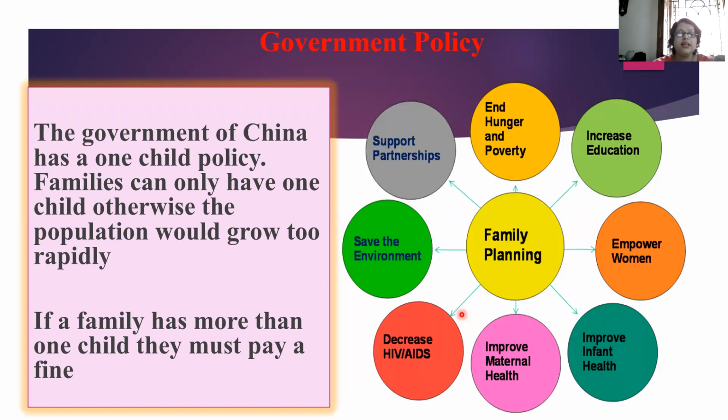Government policies. The government of China has a one-child policy. Families can only have one child, otherwise the population would grow too rapidly. If a family has more than one child, they must pay a fine. See, how is it? Family planning is a very important thing, a very, very important factor.